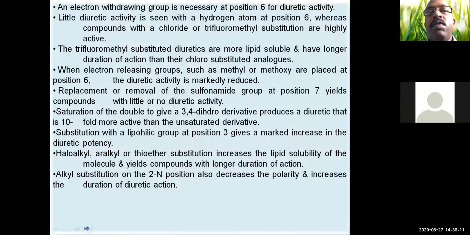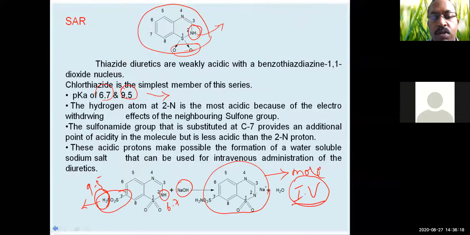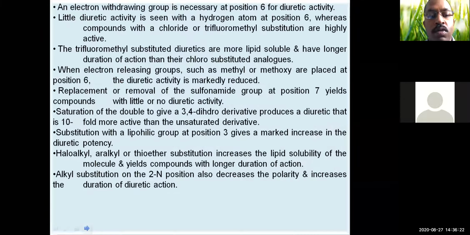Then an electron withdrawing group is necessary at position 6 for the diuretic activity. We will see the compounds as examples when we come to them. Little diuretic activity is seen with a hydrogen atom at position 6, whereas compounds with a chloride or a trifluoromethyl substitution are highly active.